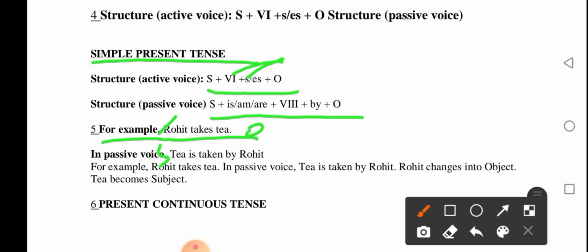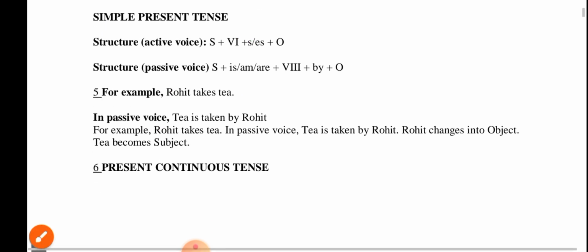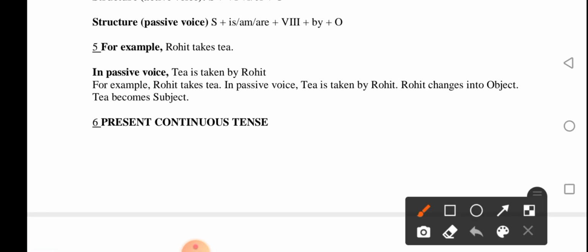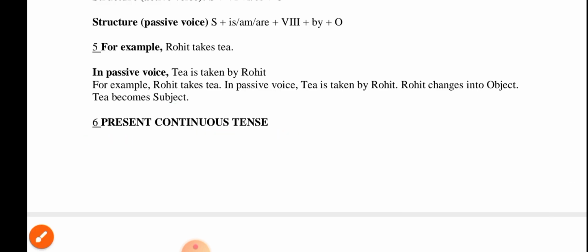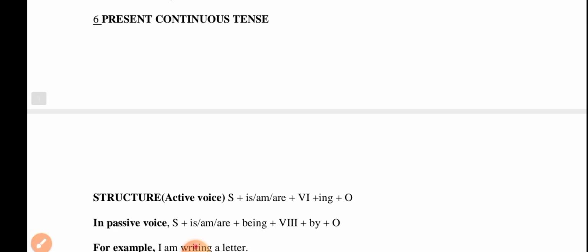For example, Rohit takes tea. In passive voice, tea is taken by Rohit. Rohit changes into an object. Tea becomes the subject, as I told you before. And this is how we can change passive into active, and this is the structure of passive and active in simple present tense. Let us see present continuous tense with ing forms.